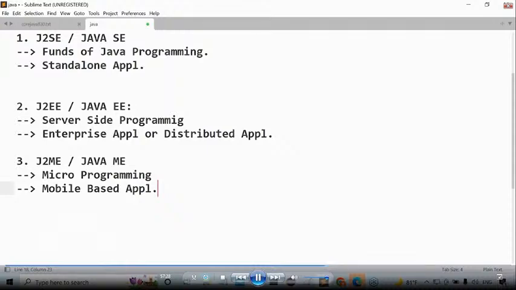Now I'm asking one more question. Tell me: J2SE, J2EE, and J2ME. Which one is more in demand? Of course, as per the demand, J2ME has to be more in demand. Next one is J2EE, next one is J2SE. Of course, for the learning process, J2SE will get more priority than J2EE, then J2ME. That's okay. But as mobile-based applications have more demand outside, J2ME must have more demand outside or not?